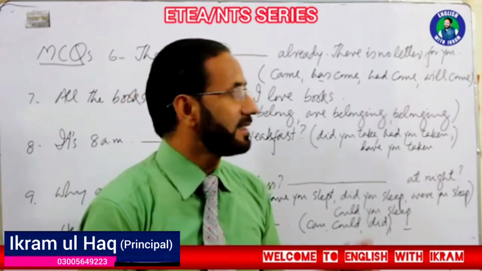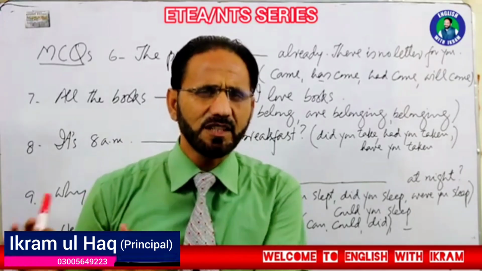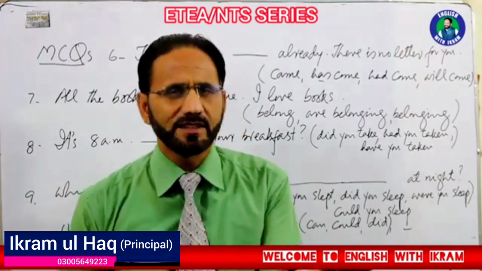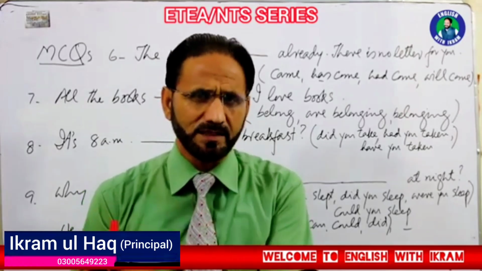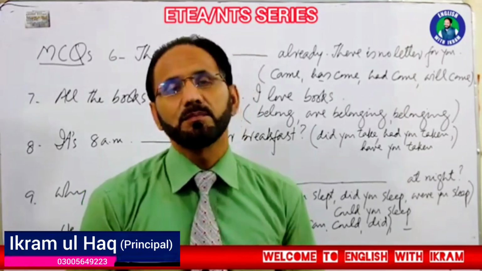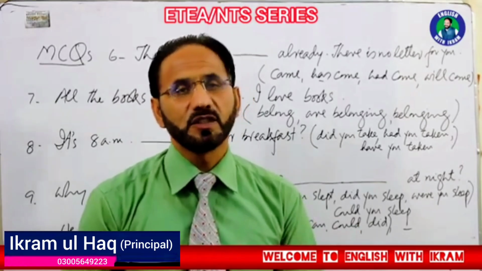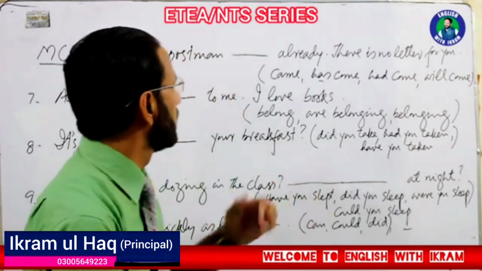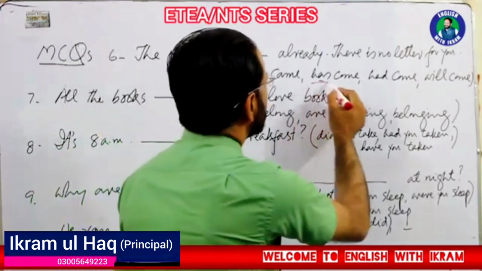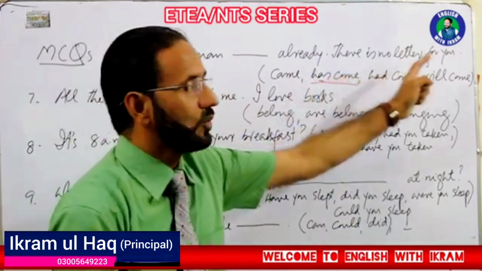It means that this sentence is about an action that has occurred very close to present. So obviously, whenever we talk about an action that occurred close to present, just now, we use present perfect tense. I have discussed this in detail in the uses of the tenses. So here the right option would be the postman has come already. There is no letter for you.